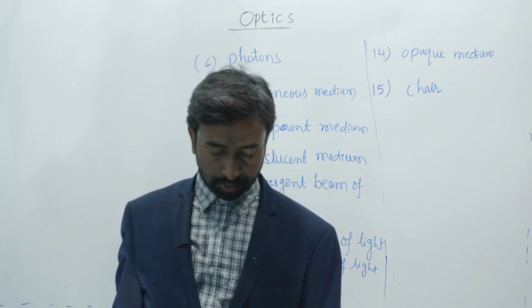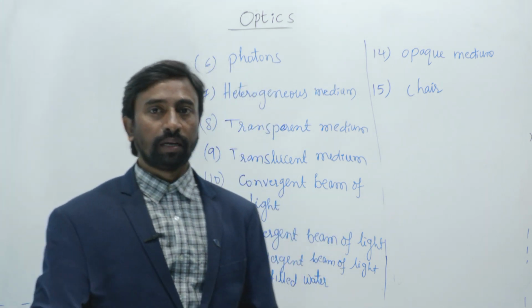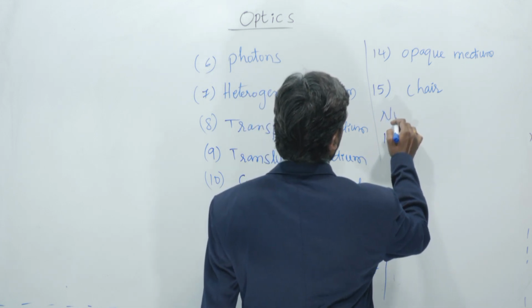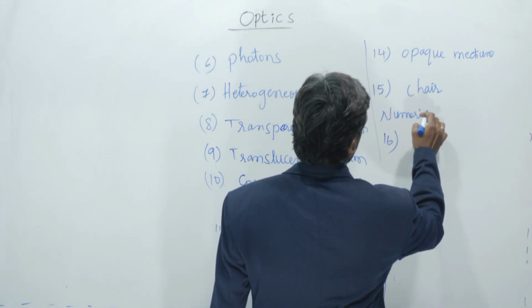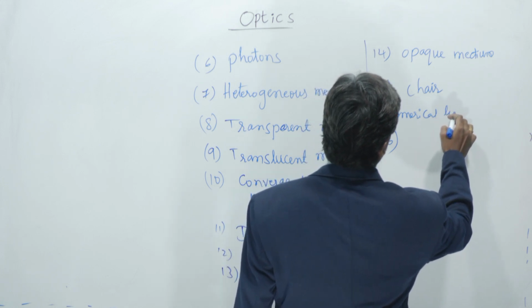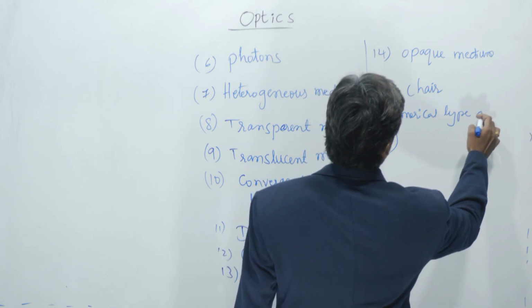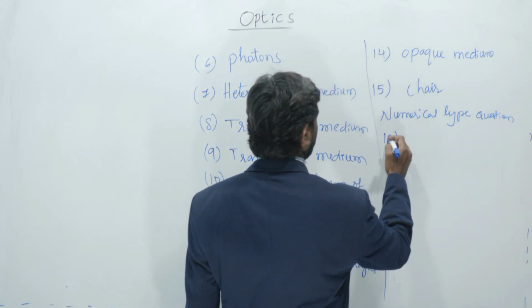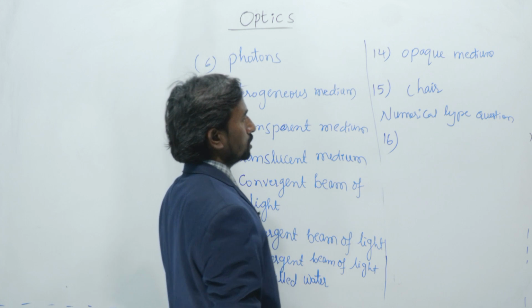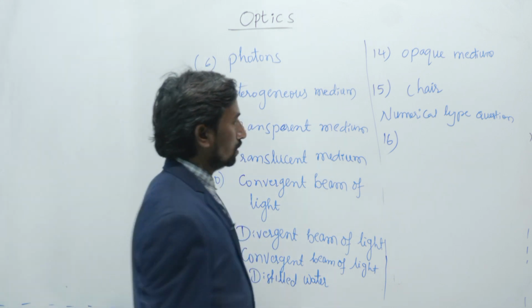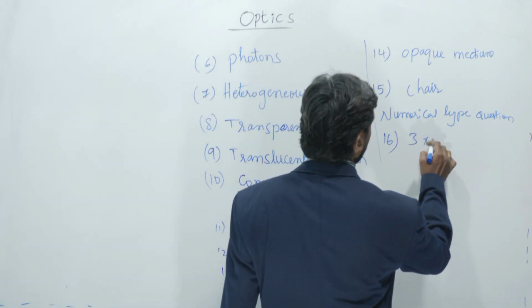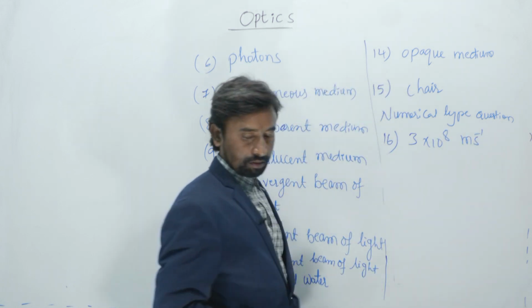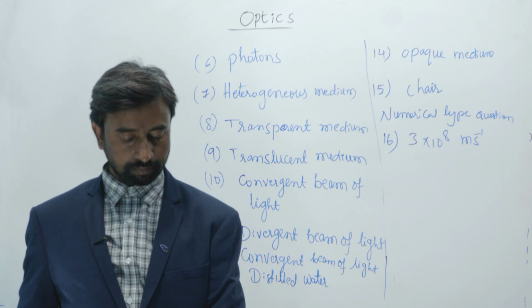So next, numerical type questions are there. Speed of light in air. So 16th one, speed of light in air. Numerical type questions. So speed of light in air we can say is 3 into 10 to the power of 8 meter per second.